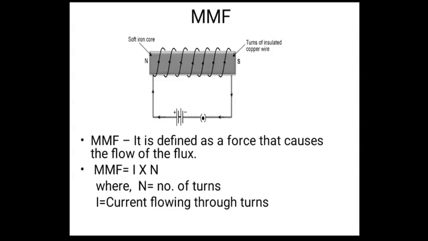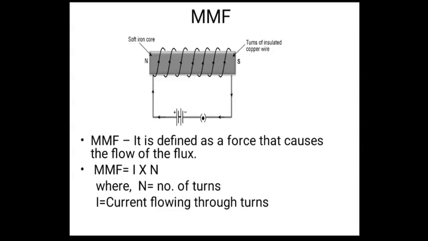So I hope you know what is Ohm's law. What is Ohm's law? The formula which is derived from Ohm's law is nothing but V is equal to I into R, right? So what is V? V means voltage, that is EMF. In the same way, here it is MMF, right? So voltage, that is EMF, here it is MMF, is equal to I into N, right?